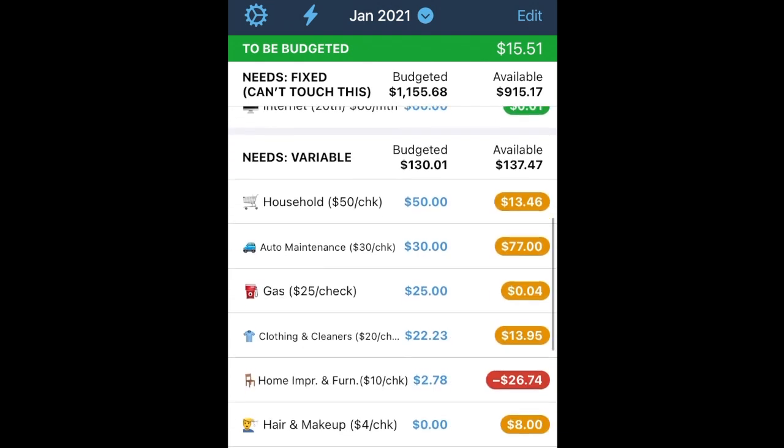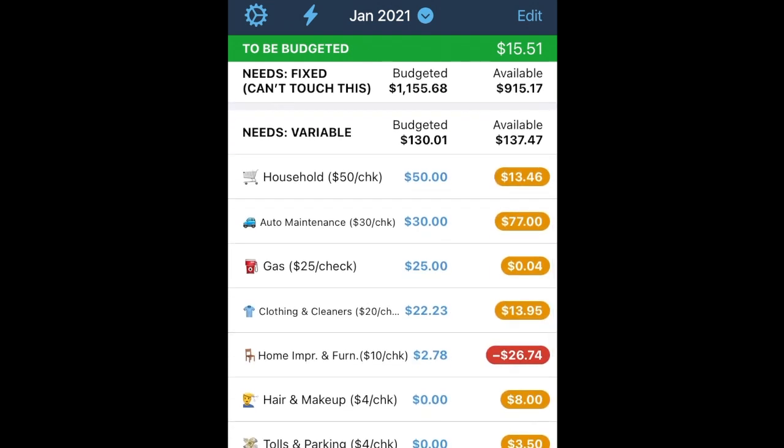All right, so power's paid for, cellular's paid for, and internet is already paid for. There's a penny left over. All right, I got $15 left. Like I said, January stinks. Sometimes being in sales stinks too. I got $15. I got household, auto maintenance, gas, clothing, etc., etc.